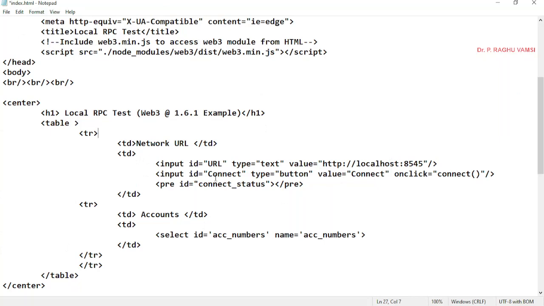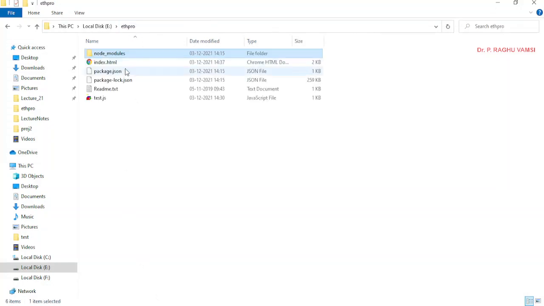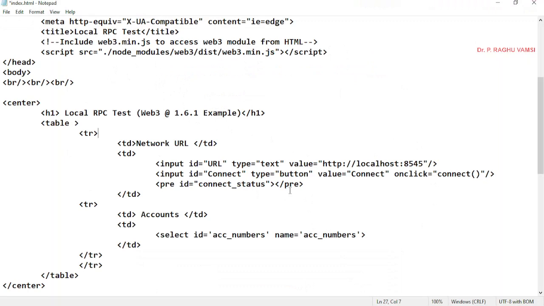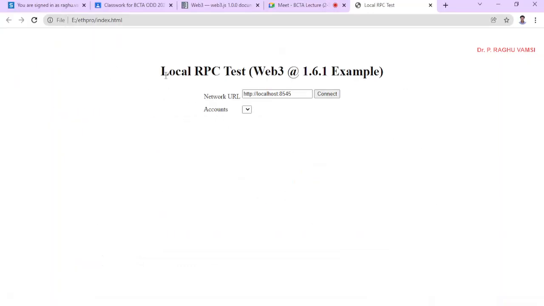Now input ID connect, type equal to button, value equal to connect, onclick, that means whenever you click the connect button. If you look at this particular index.html, then we'll get some idea of this. So I have written it like this. Anyhow, I have not saved here, I will save it. Yeah, local test RPC, local RPC test web3 1.6.1 example.